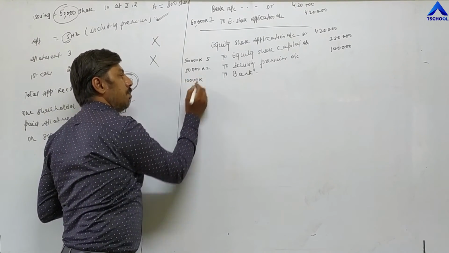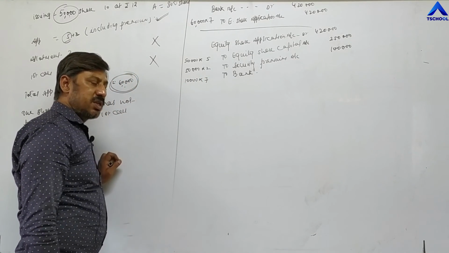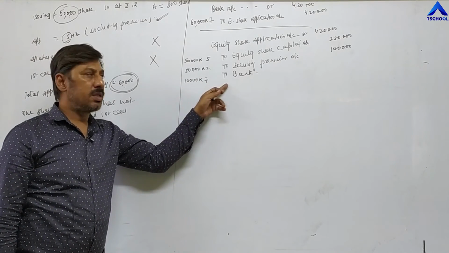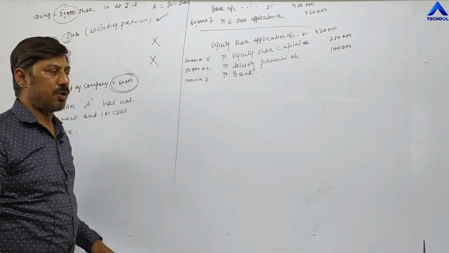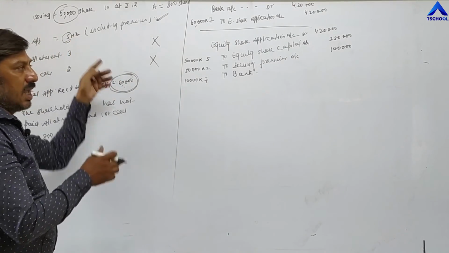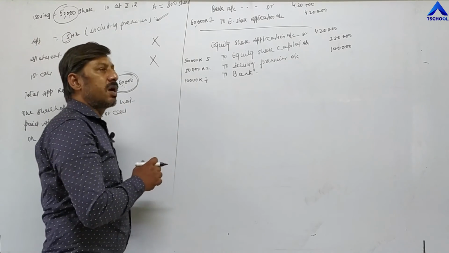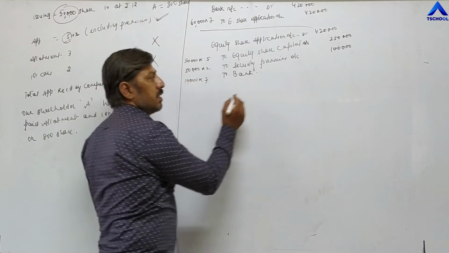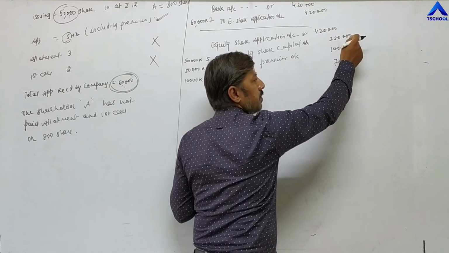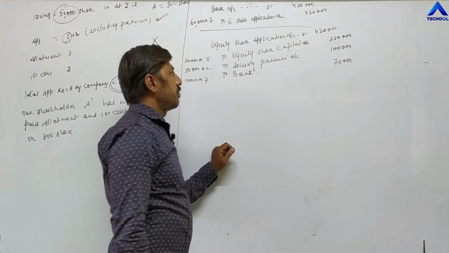The investors to whom shares are not allotted, their full amount must be returned: 7 rupees, 5 plus 2. So 10,000 into 7, 70,000. 2,50,000 plus 1 lakh plus 70,000 is equal to 4,20,000.